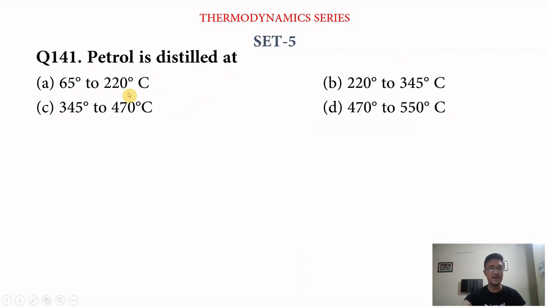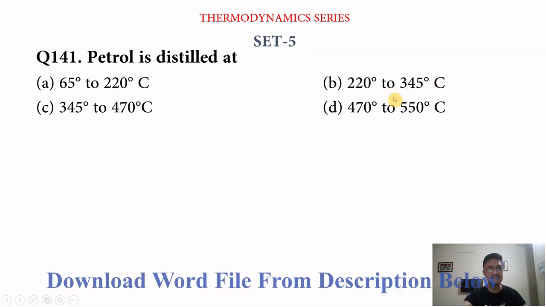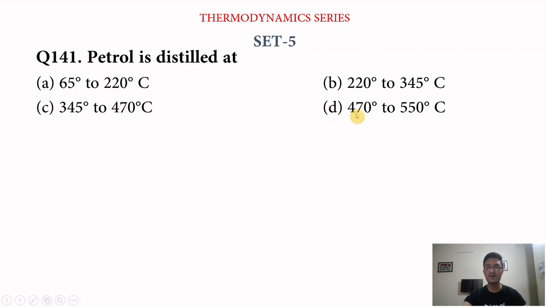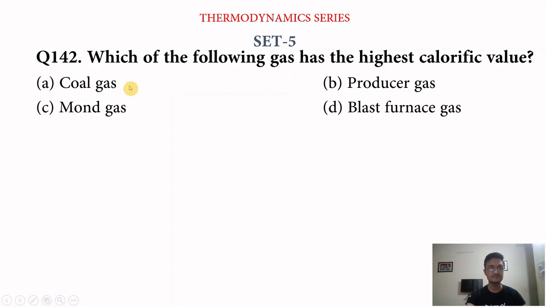Next question, petrol is distilled at, we have four options. Option A, 65 degrees Celsius to 220 degrees Celsius. Option B, 220 degrees Celsius to 345 degrees Celsius. Option C, 345 degrees Celsius to 470 degrees Celsius. And option D, 470 degrees Celsius to 550 degrees Celsius. So petrol is distilled at 65 degrees Celsius to 220 degrees Celsius.